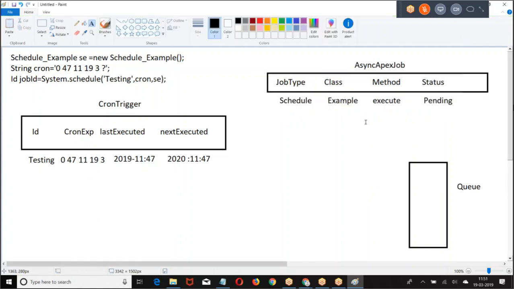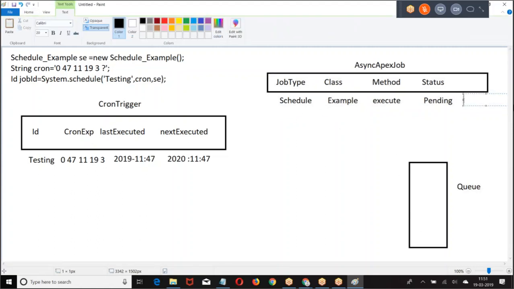Right. Now, if the resource is available, then what will happen? It will create an ID, job ID. Now, whatever job ID is created, the job is added to the queue. In the queue, if the resource is available, it will execute.